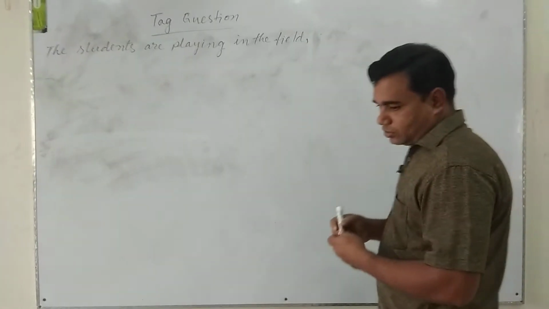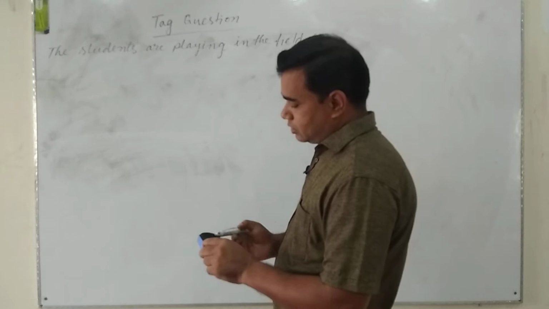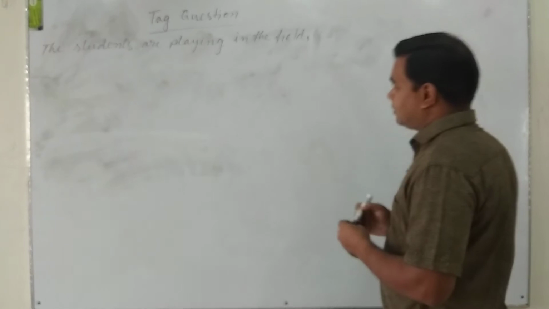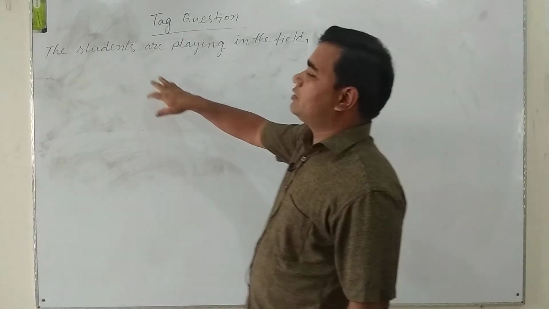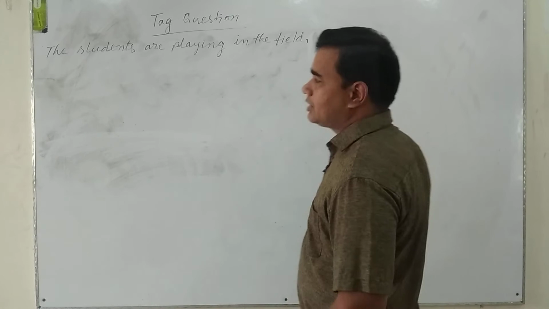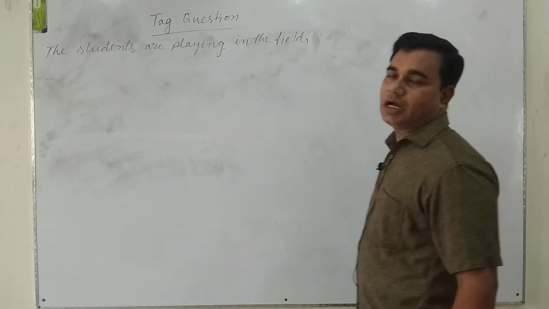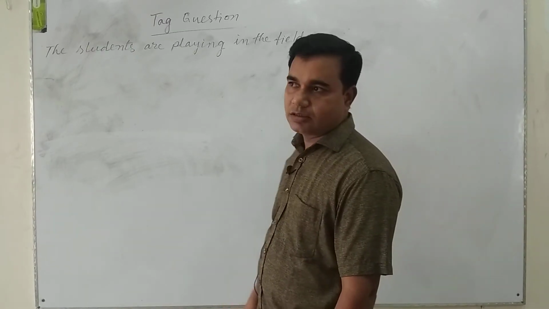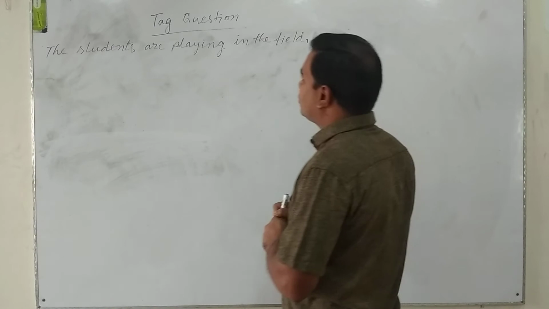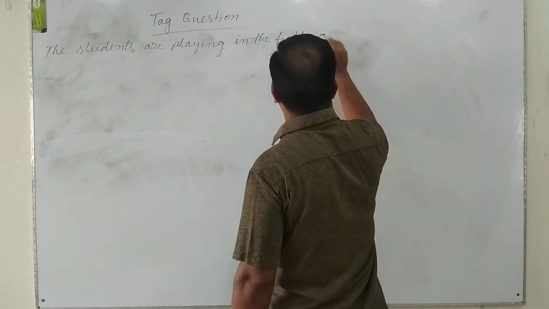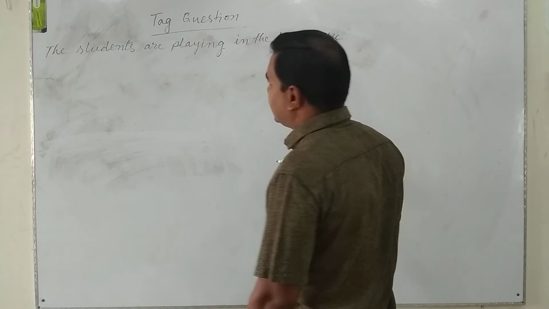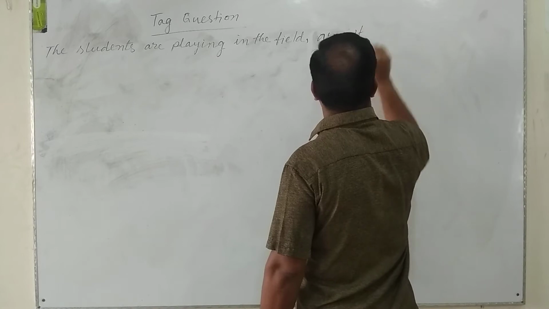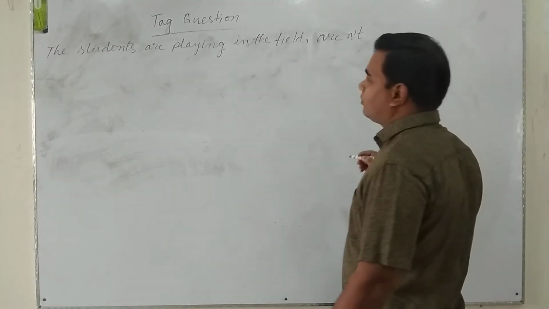After the comma, we have to use given auxiliary verb. That means the auxiliary verb which is used in the sentence. The auxiliary verbs are also addressed or called as operator of the sentence. So we have to use the operator or auxiliary verb of the sentence. Here it is are. And if the sentence is affirmative, we have to use not in the short form or contracted form.